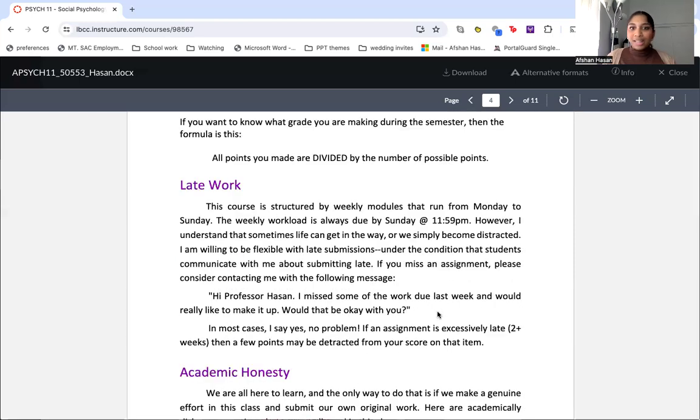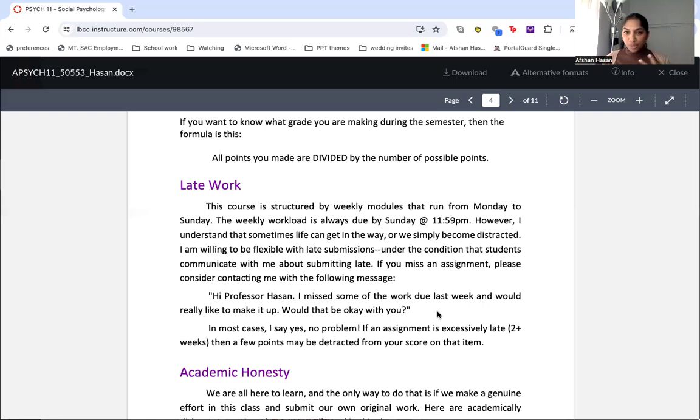Okay, so late work. The course is structured to run from Monday to Sunday, so every Sunday the workload is due. You have Monday to Sunday for all of this work. If you want to do it all on Monday, that's totally fine. If you want to do it in one day, that's fine. If you want to spread it out through the week, that's completely up to you. That is your prerogative. However, everything will be due Sunday, 11:59.